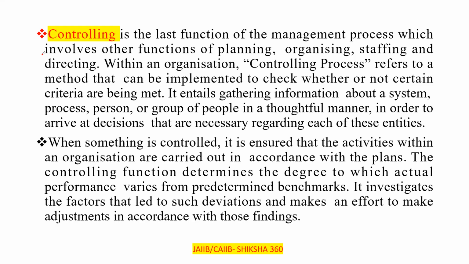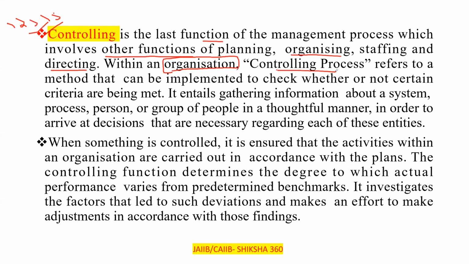This topic is related to chapter 6 of ABFM, that is controlling. So let's start further. So what is controlling? As we have discussed, total 5 topics. Controlling is the last function of the management process, which includes the other functions of planning, organizing, staffing, and directing within an organization. First of all, you have to remember that it is the last function of the management process.